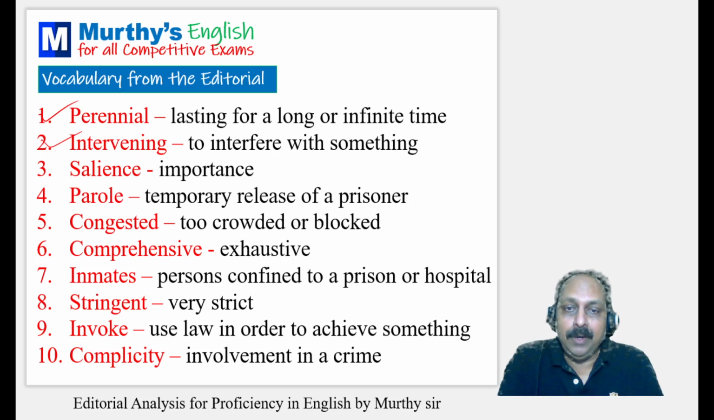Intervening, to interfere with something. Salient, adjective; salience, noun, importance. Parole, temporary release of a prisoner. Congested, too crowded or blocked. Comprehensive, exhaustive, usually it goes with syllabus, policies, procedures; comprehensive, exhaustive, and holistic.